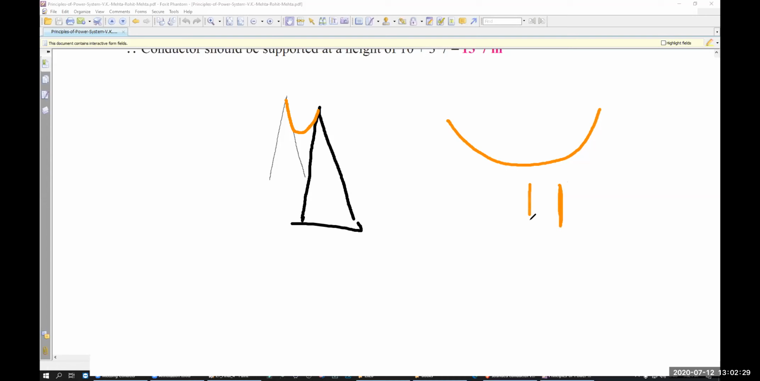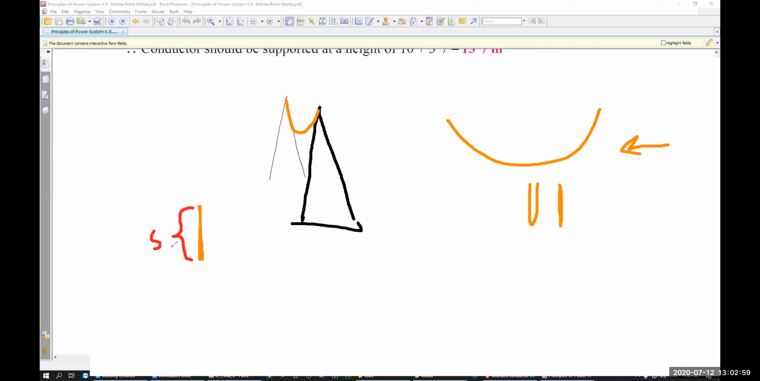You are actually looking at it from this side, not from the vertical side. Understand? Yes, sir. So if you look at it from this side, you will see a normal line, right? Normal line with no sag. If there is no wind, it will be like this. So this will be called normal sag.